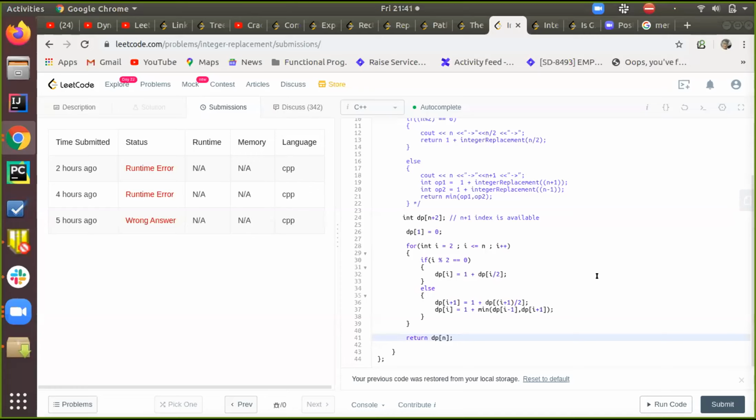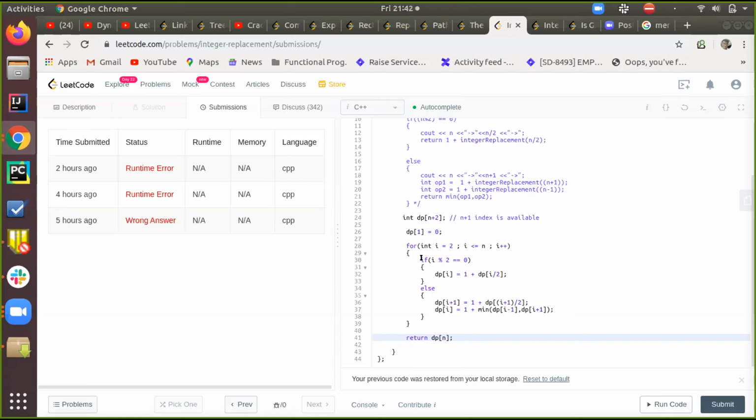That is why I'm getting the runtime error. But my logic is that for a particular odd number, I would be needing the i+1th answer. So I'm traversing this DP array from index 2 till n, and I'm filling all the even numbers first.